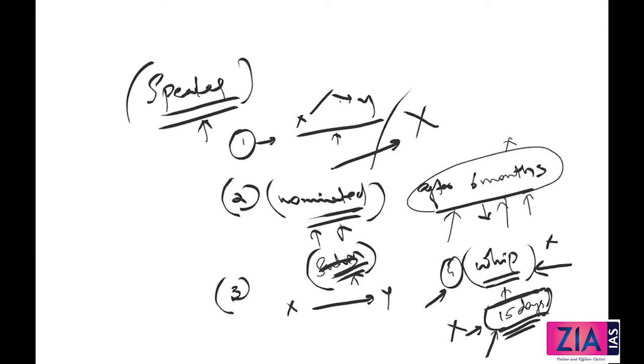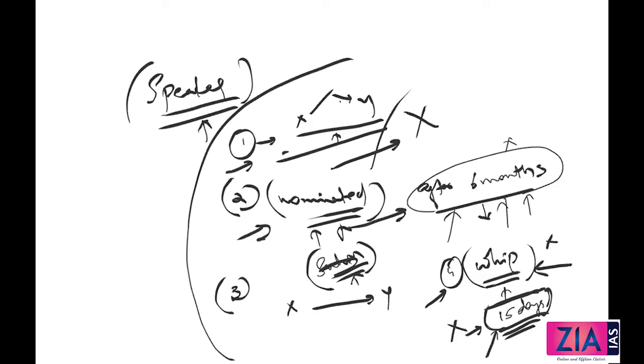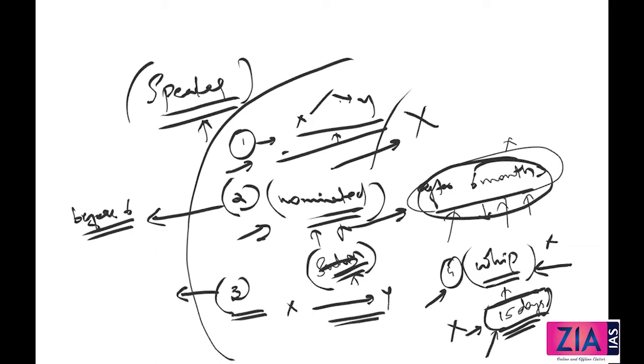So these are the situations: an independent member joining a political party, or a nominated member joining a political party after 6 months. That means, which will not amount to defection? If before 6 months he joined the political party, it doesn't amount to defection. What is the third one I've told you? Resigning from one political party and joining another political party. But here one catch is there.